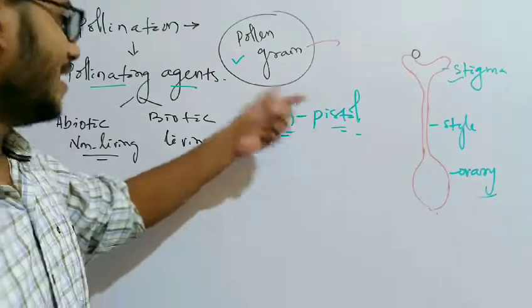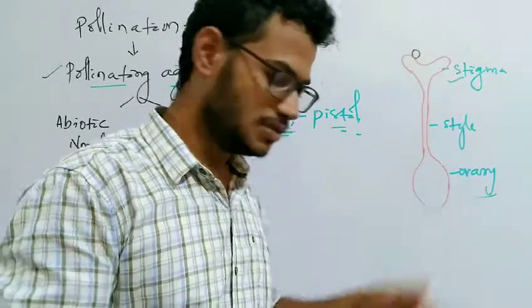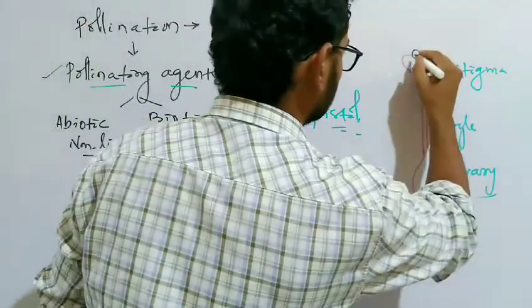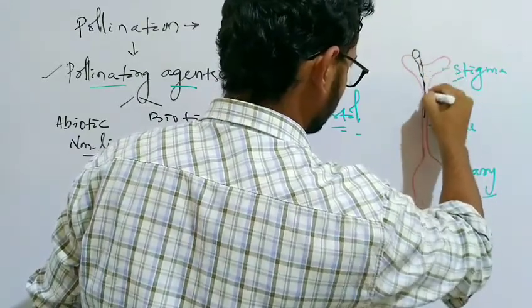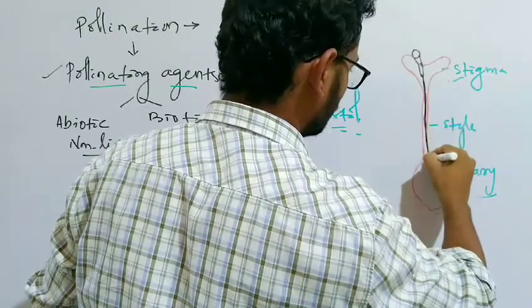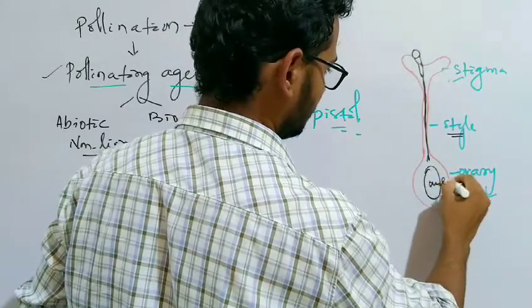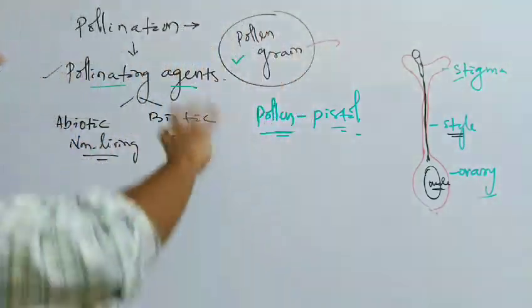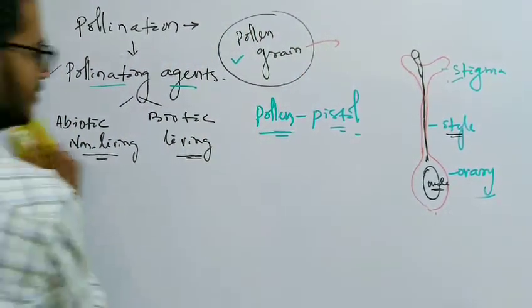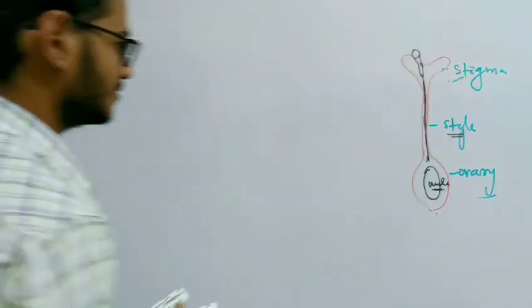When the pistil identifies that the pollen grain is of the same species, it allows it to come forming the pollen tube. It will form the pollen tube, and gradually the tube penetrates inside the loose tissue of the style to reach the ovule. Okay, and inside the ovule the fertilization occurs. Let me briefly discuss about the fertilization again. So the fertilization takes place inside the ovary in the female reproductive part.